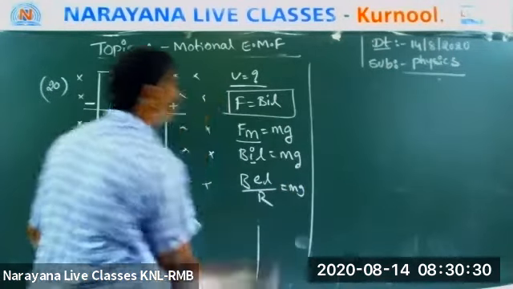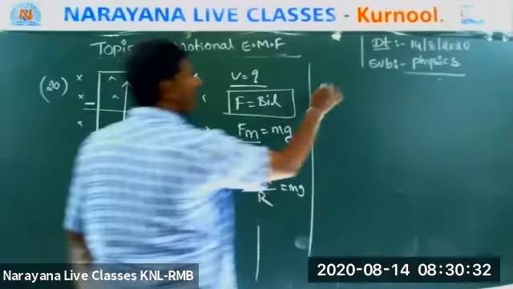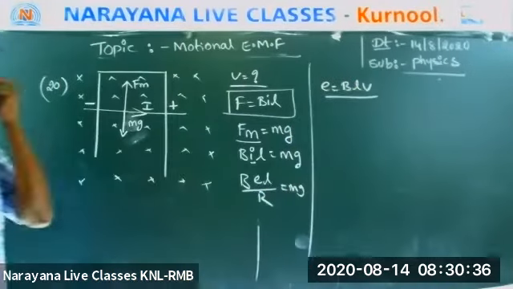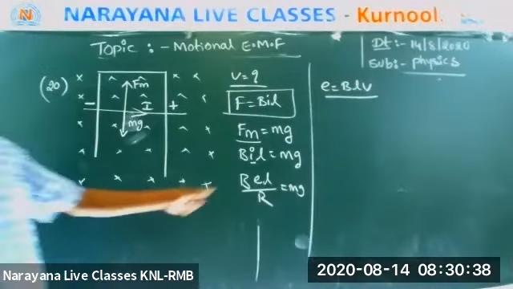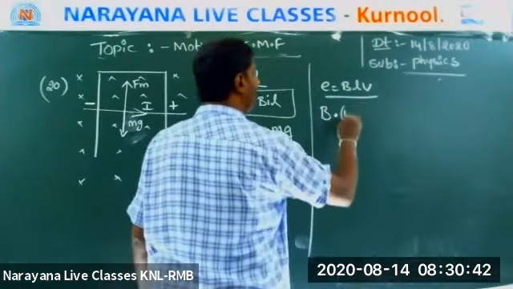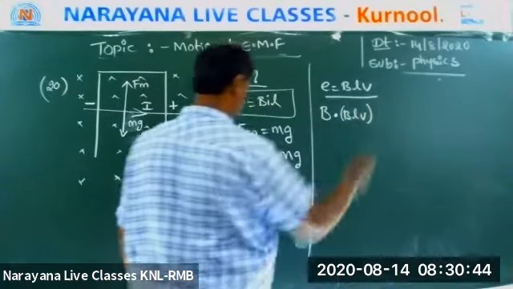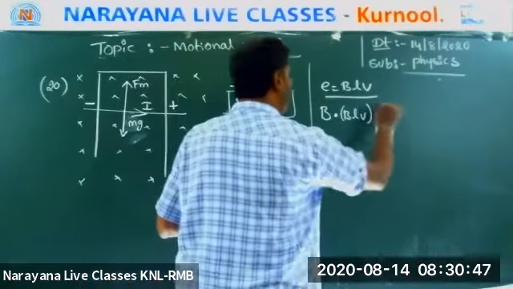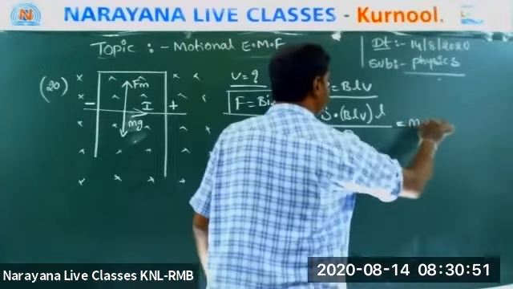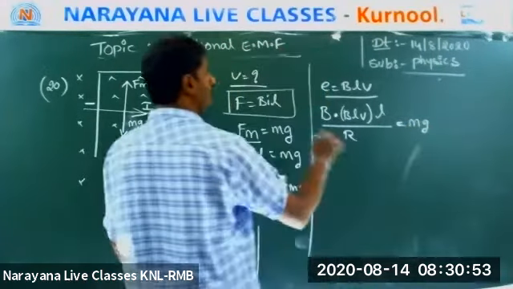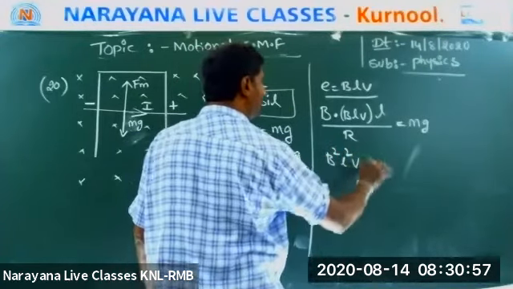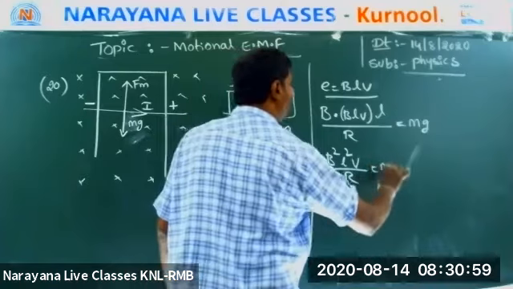Come on, boys. What is the E? E is equal to BLV. Everyone will know this. Okay? Substitute this value. B into what is the E? BLV into L by R is equal to mg. Now come on. B into L, L into V. B squared L squared V by R is equal to mg.